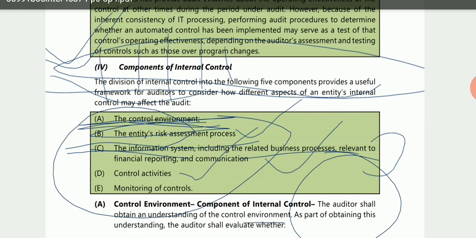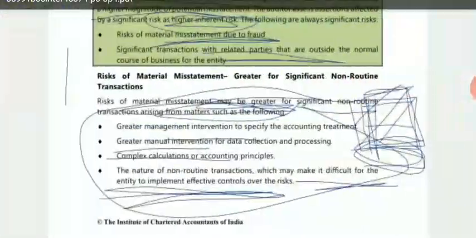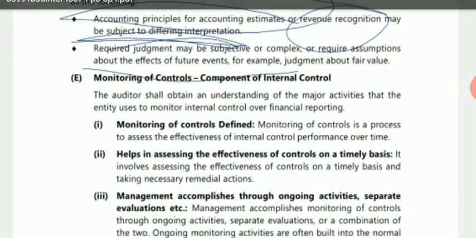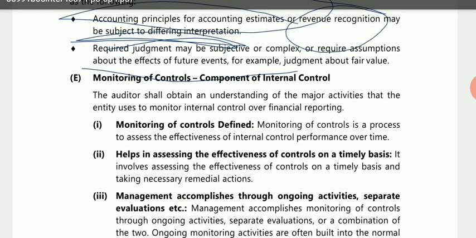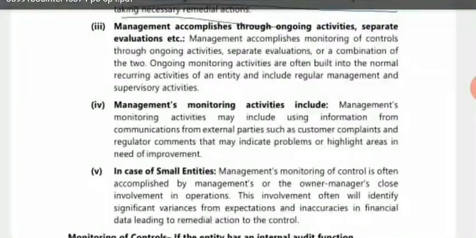So the auditor has to check whether the entity has made any monitoring process or monitoring system to check that their controls are going on properly or not. So this is what we have to discuss in this concept. Monitoring of controls is a process to assess the effectiveness of internal control performance over time. It helps in assessing the effectiveness of controls on a timely basis, and if they find any deficiency, they have to take remedial action for the same.